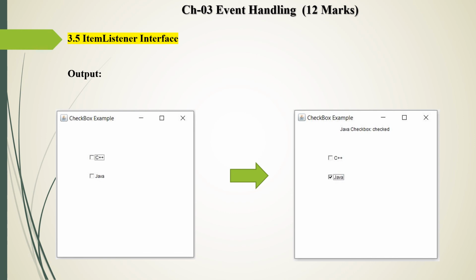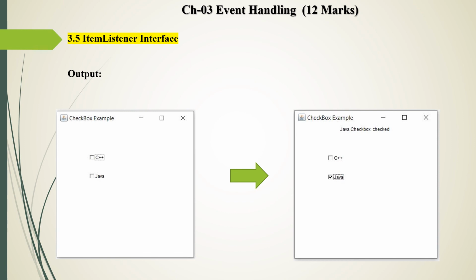Today in this lecture we saw first the action listener and then the item listener. In the next lecture we will see some other listener interfaces. Remember some basic points.